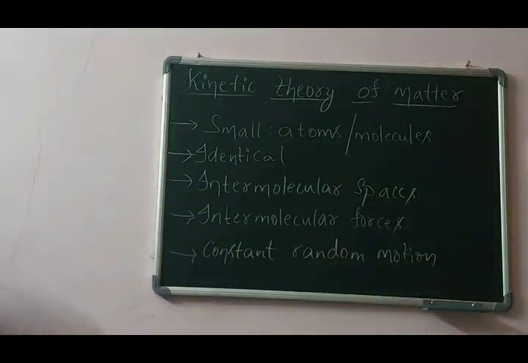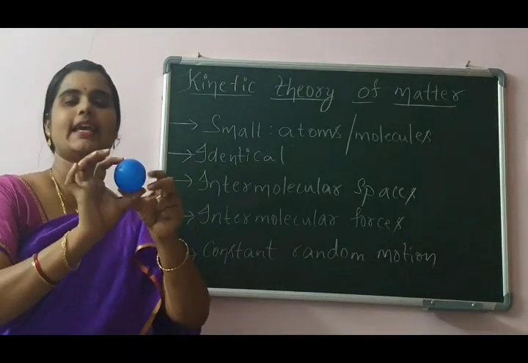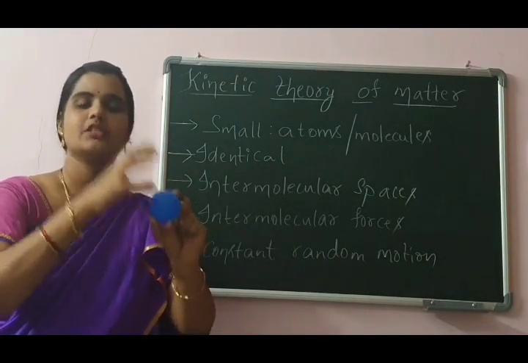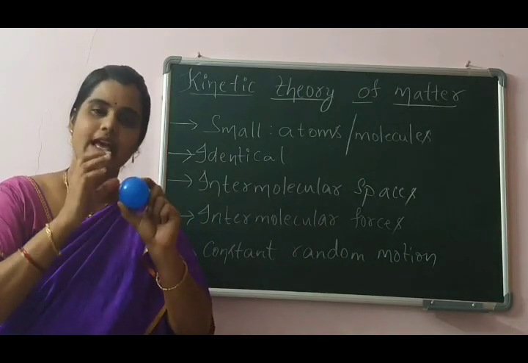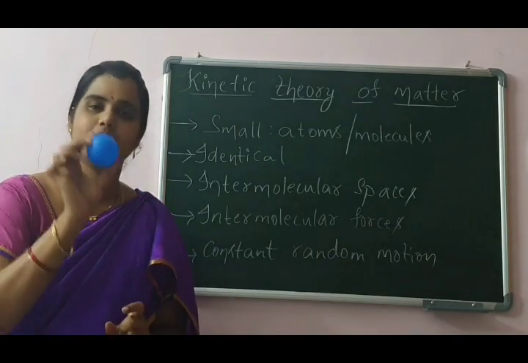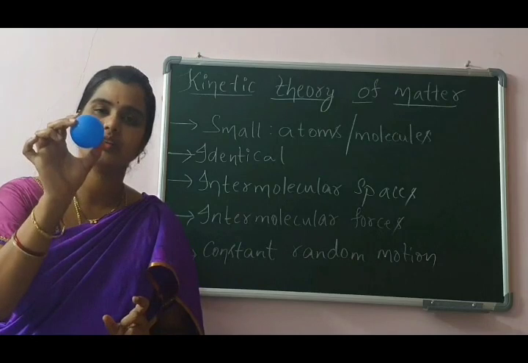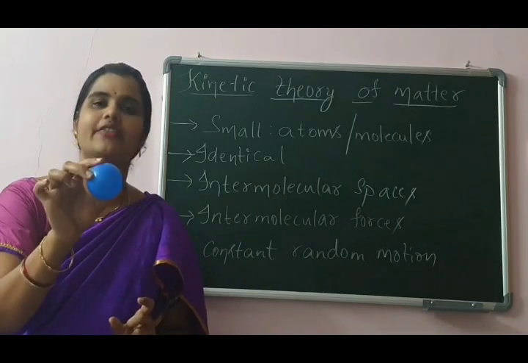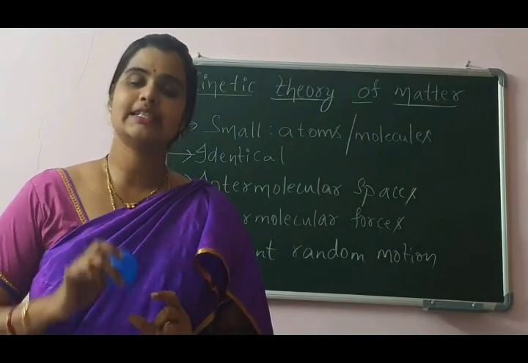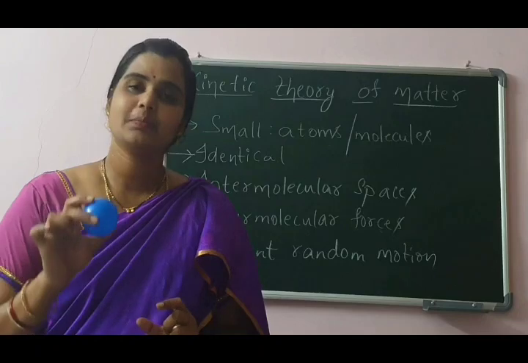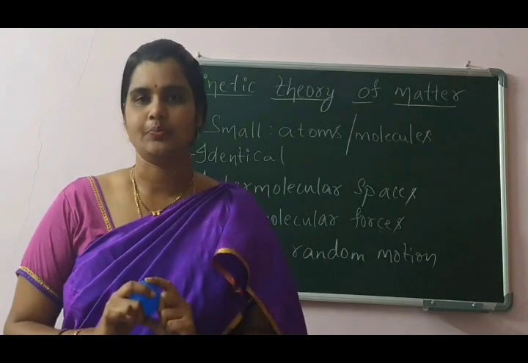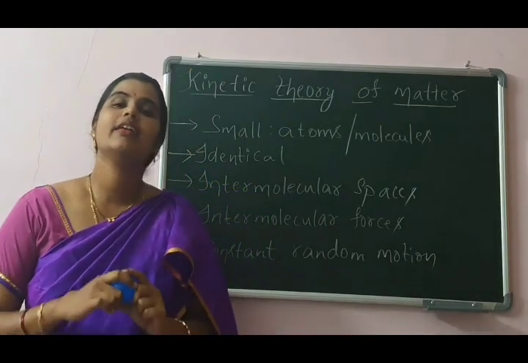If you take a ball, you can say the ball is in round shape, it is in circular shape, it occupies this much space, and it has some mass. So you can say that this solid, which is nothing but a ball, has definite shape and definite volume. So the solid state of matter means that matter will have definite shape and definite volume. Now the next case is the liquid state.